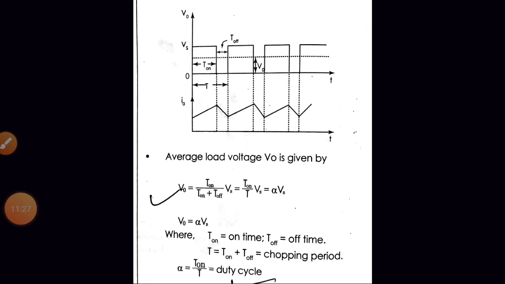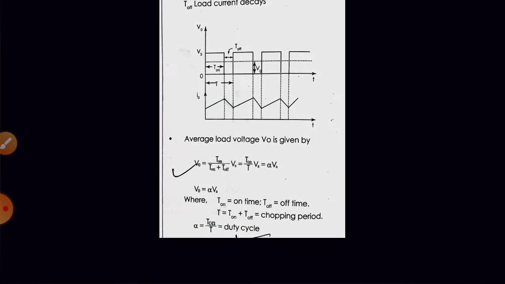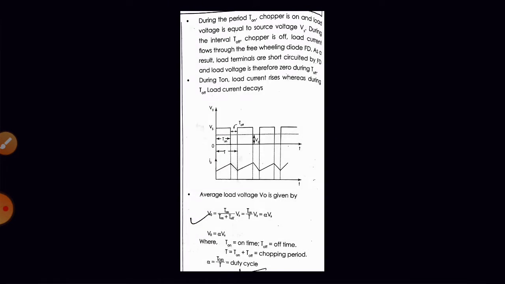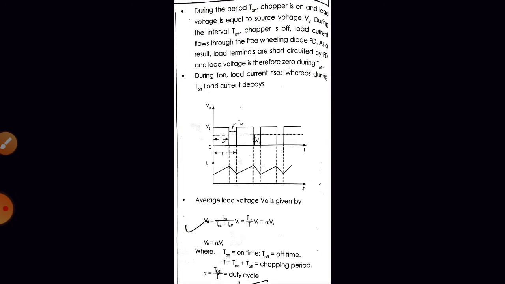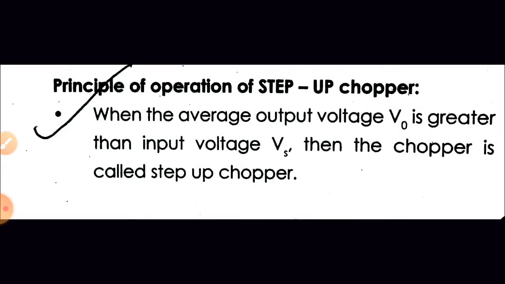A very simple DC to DC converter, right? We require only one switch, right? And if the load is an RL load, then we require a freewheeling diode. When the switch is in the on state, the output voltage is the same as the supply voltage. But when the switch is in the off state, the inductor releases the energy through the freewheeling diode, so V0 will be 0, right?